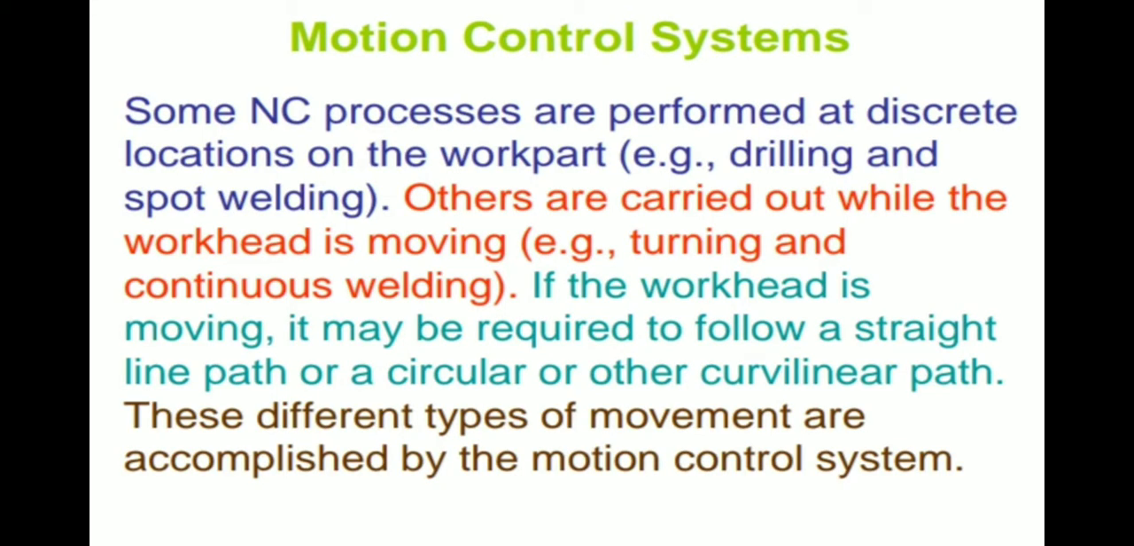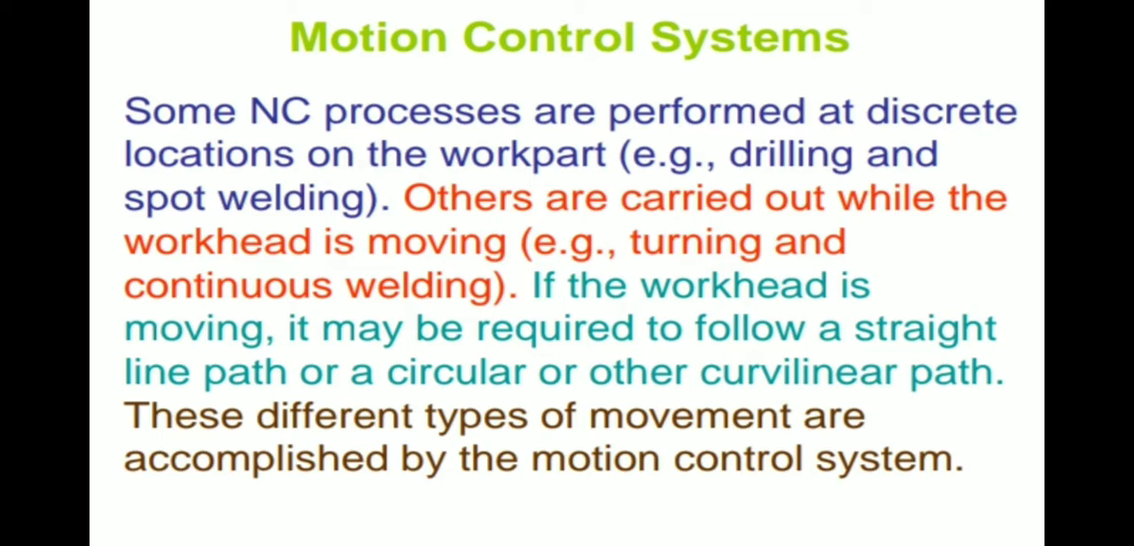So what is motion control? What is meant by motion control? Some NC processes are performed at discrete locations on the work part, such as drilling and spot welding. Others are carried out while the workhead is moving, such as turning and continuous welding. If the workhead is moving, it may be required to follow a straight line path, or a circular or other curvilinear path. These different types of movement are accomplished by the motion control system.